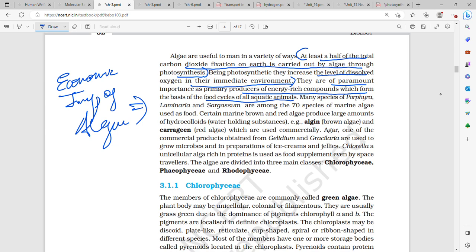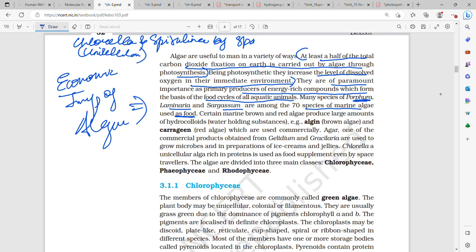Many species, such as the brown algae Laminaria and Sargassum and the red alga Porphyra, are among the 70 species of marine algae which are used as food. And Chlorella and Spirulina, which are unicellular, are used by space travelers.